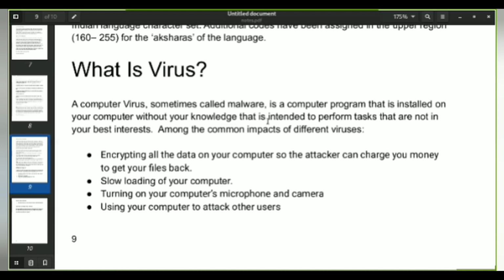So coming back to the virus. One of these files might contain a virus, that is, corrupted data or a piece of code written by an attacker.